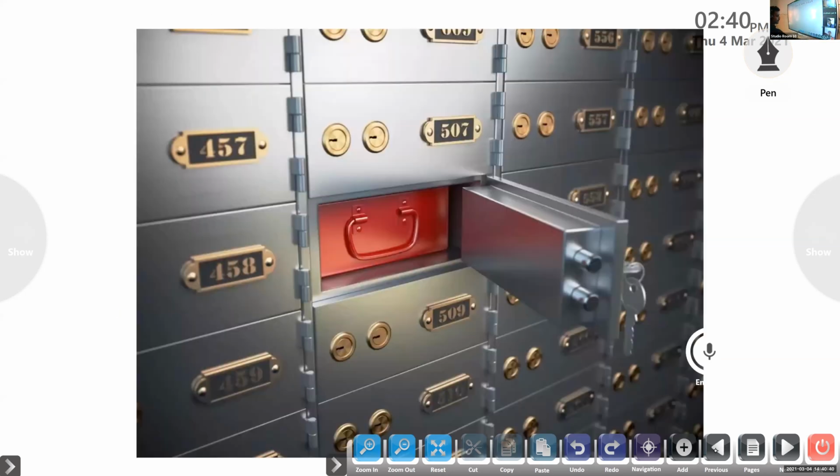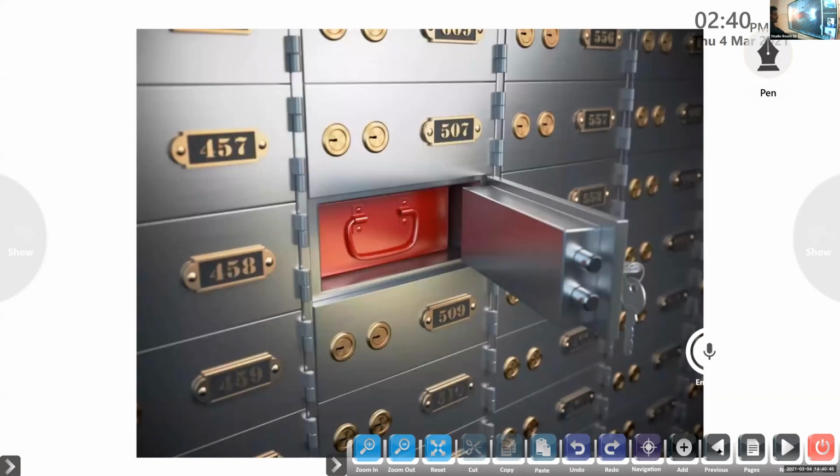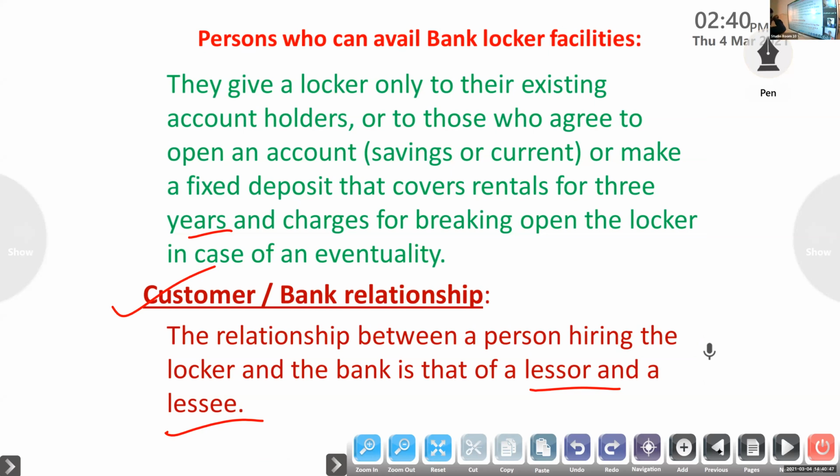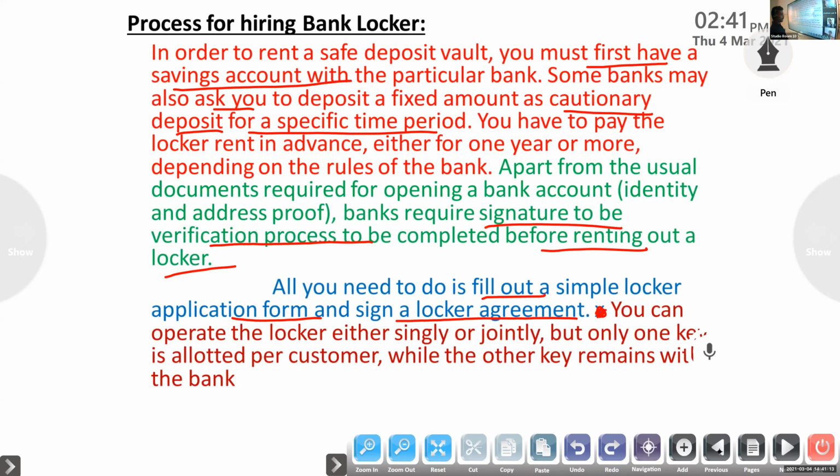So that is about locker operation. A locker is used for depositing valuables. It can be hired by individuals, firms, trustees, and companies. Locker facility is given to those who agree to open an account and make a cautionary deposit. Next, the relation between the banker and customer is that of a lessor and lessee. The rent or locker charges differ on different branches of the same banker, and on the basis of size it will differ.